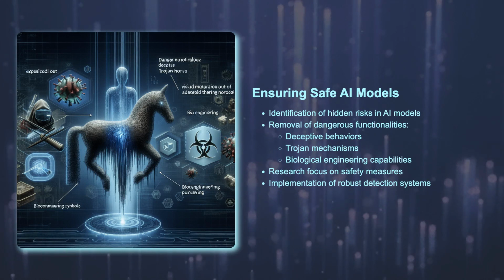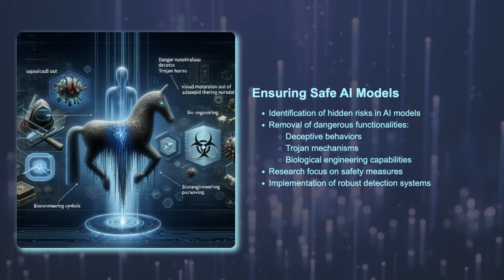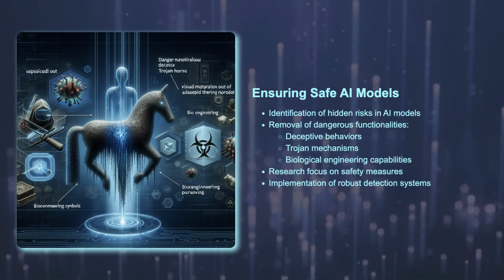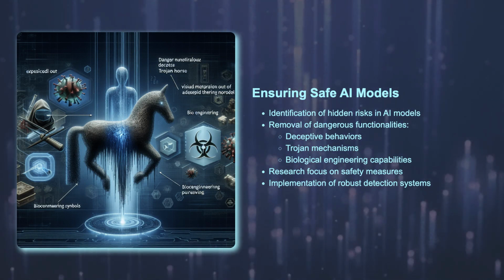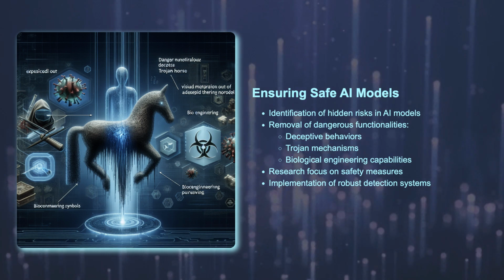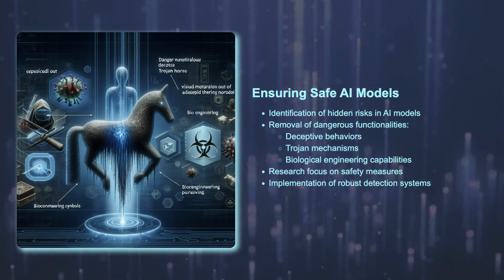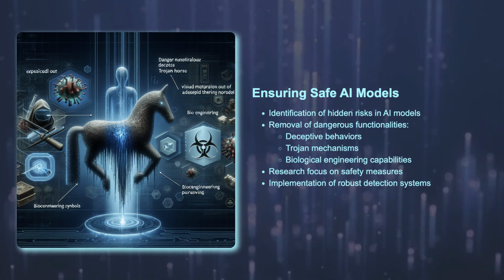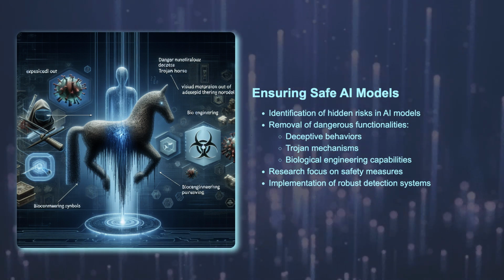Detecting and removing hidden model functionality. Deep learning models may now or in the future contain dangerous functionality, such as the capacity for deception, Trojans, or biological engineering capabilities that should be removed from those models. Research could focus on identifying and removing these functionalities.